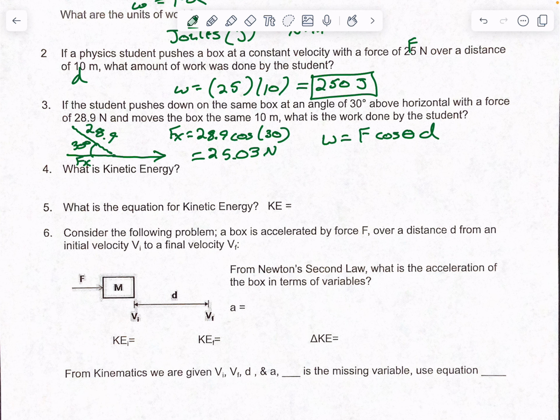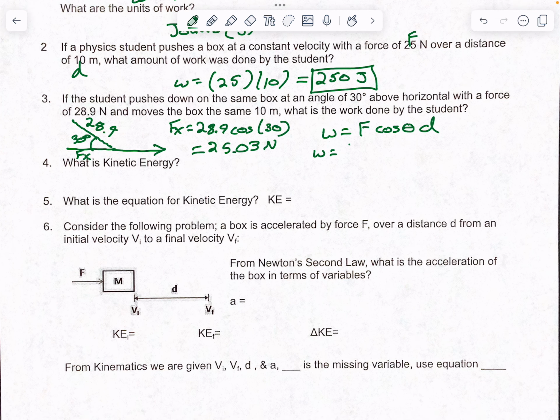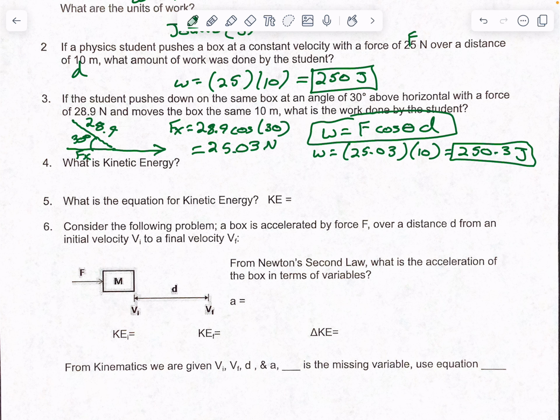Then you can plug it into your work equals force times distance. So work equals 25.03 times your distance, which is 10, and you get 250.3 joules. Now, some people like to do it in steps like that. If you want to do it all in one swoop, like this equation right here, by all means, go for it. We give you that equation, so whatever works for you.